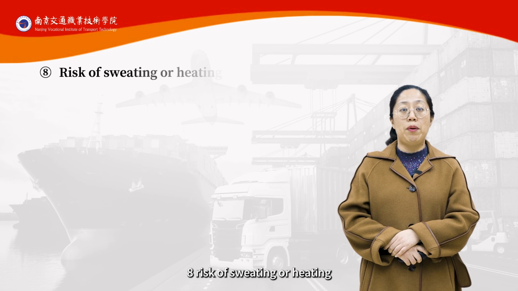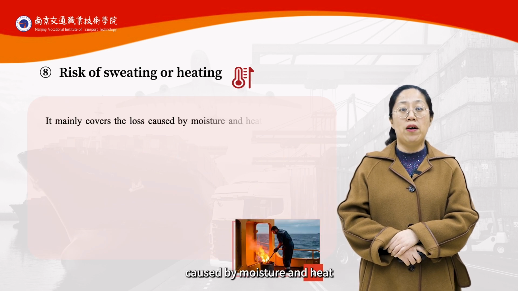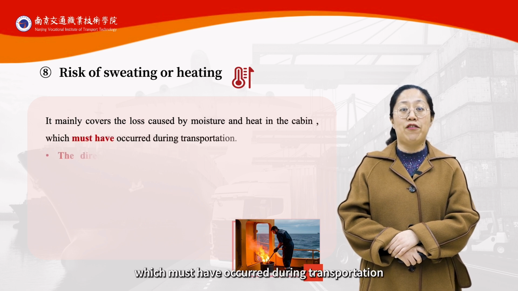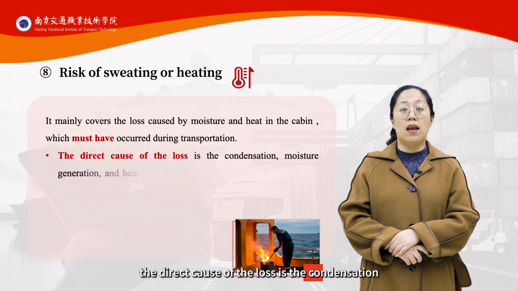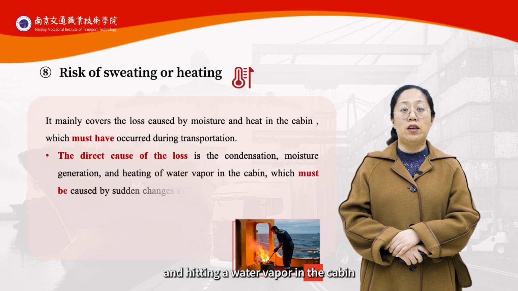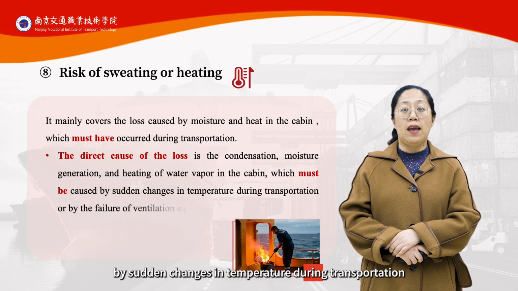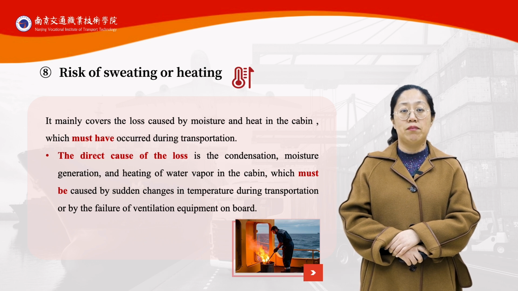8. Risk of sweating or heating. Risk of sweating or heating mainly covers the loss of insured goods caused by moisture and heat in the cabin during transportation, which must have occurred during transportation. The direct cause of the loss is the condensation, moisture generation, and heating of water vapor in the cabin, which must be caused by sudden changes in temperature during transportation or by the failure of ventilation equipment on board.